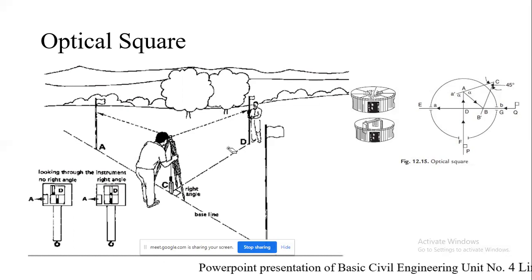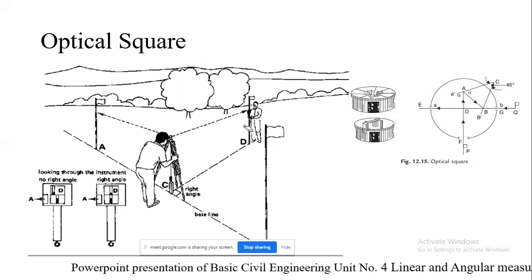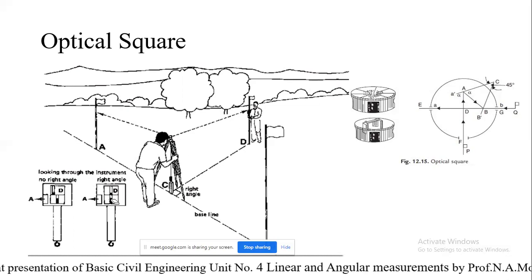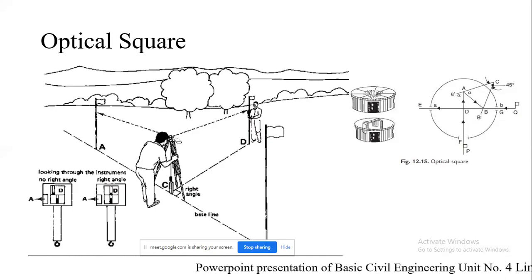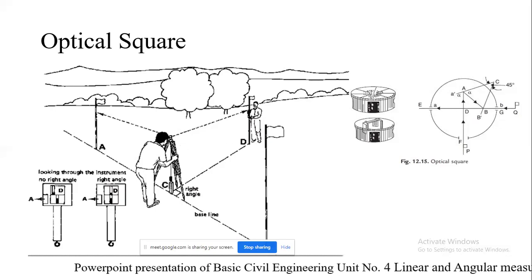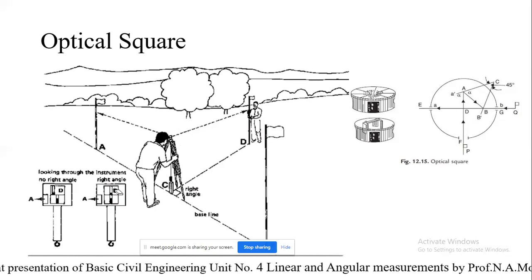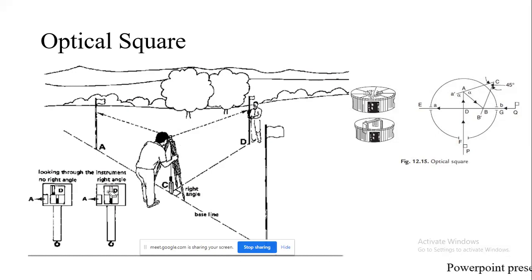So you tell the person so that the bottom part of the ranging rod will lie exactly over D, so that the image is seen in the mirror which has been provided here in the case of the optical square.